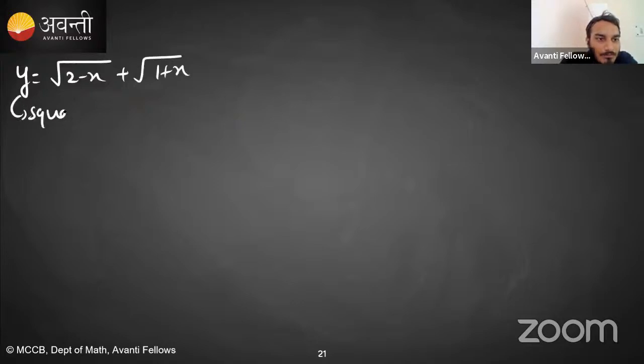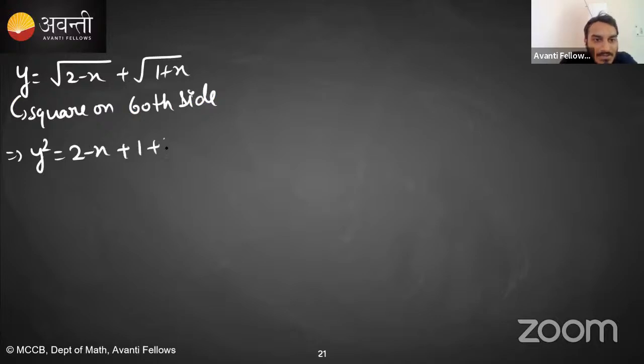Square on both side. So what you will get? You will get y square is equal to, ये तो a plus b का होल स्क्वायर है, a square plus b square plus 2 times a into b, 1 plus x. Clear?